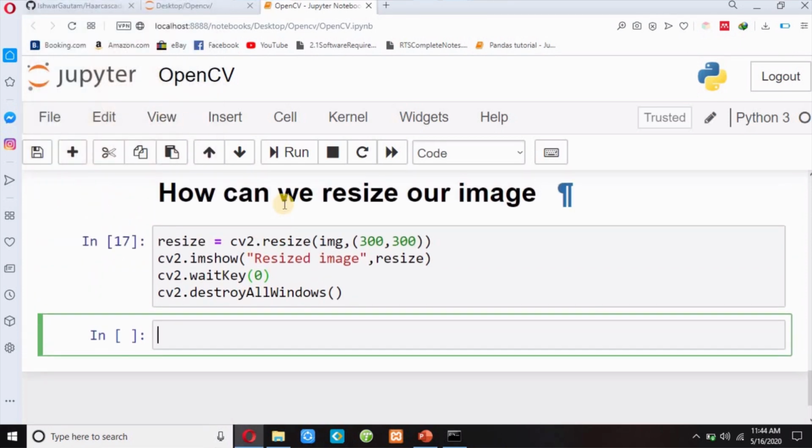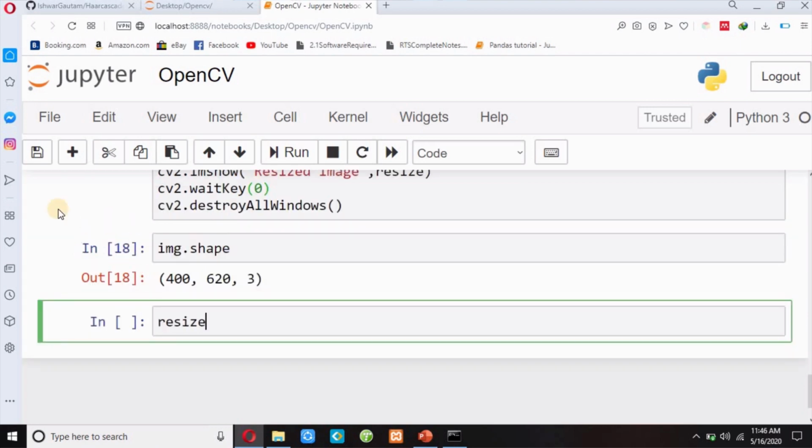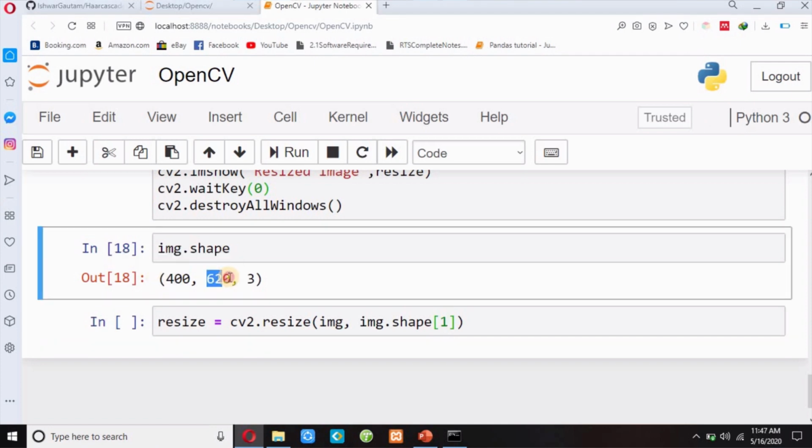But it is not the best way to resize our image. So what is the best method? I will show you. First of all, I will see the shape of the image, img.shape, and then I will write resize equals cv2.resize. I will pass my same RGB image, and then I will use img.shape and index of 1, because 400 is image shape 0 and 620 is image shape 1. It is in 0 index, it is in 1 index.